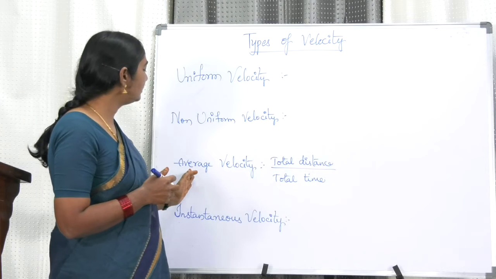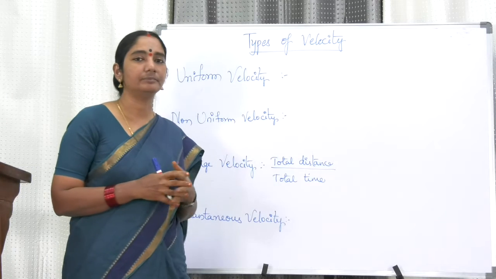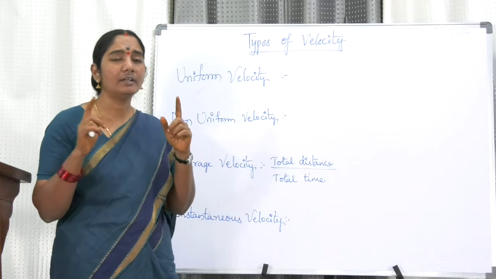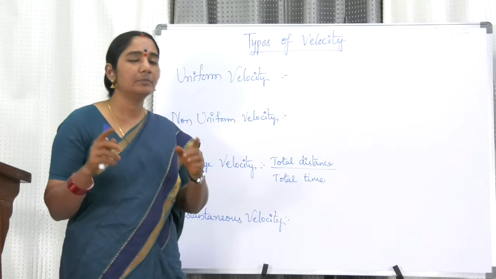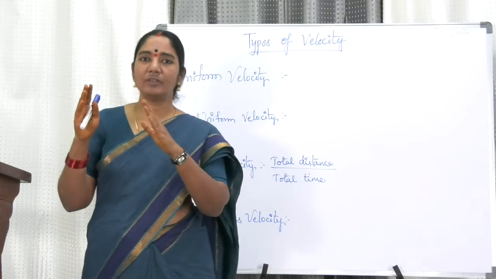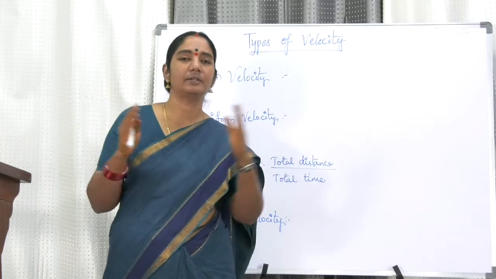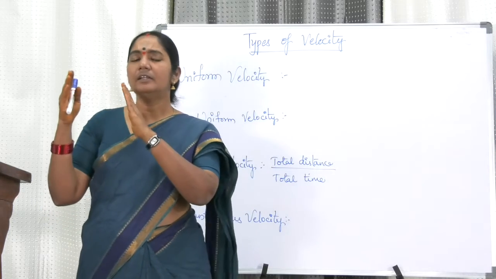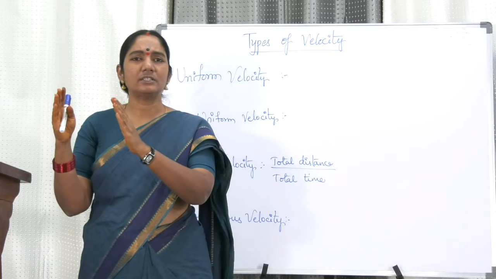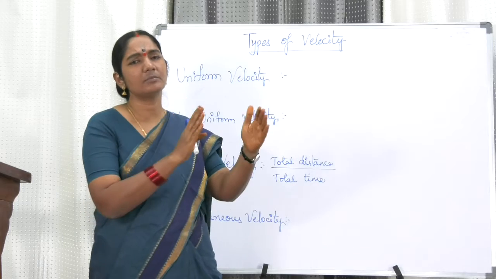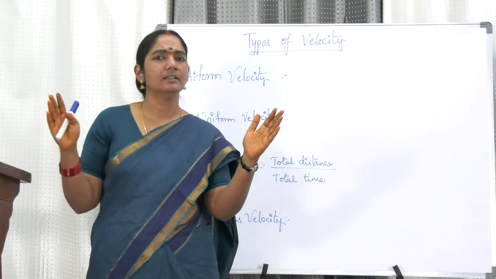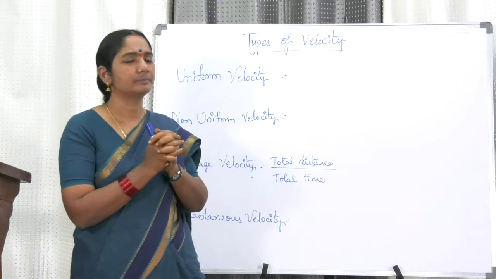And the next one is the average velocity. Average velocity means, for example, any object is moving from one point to the other point. It is covering some distance with some velocity, some distance with some velocity, like that. This is a different case.